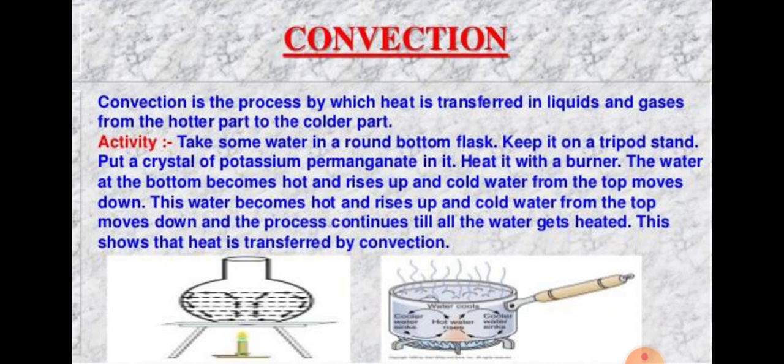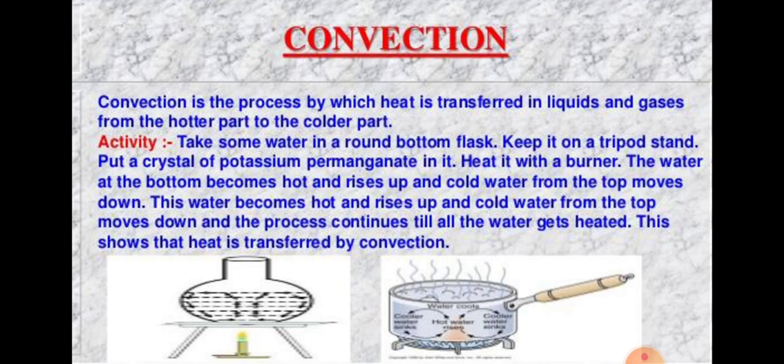Again, I am repeating this line. Convection is the transfer of heat from the hotter part of a liquid or gas to its colder part by the movement of the liquid itself. Transfer of heat by convection can take place only in liquids and gases because the particles in liquids and gases can move about freely.